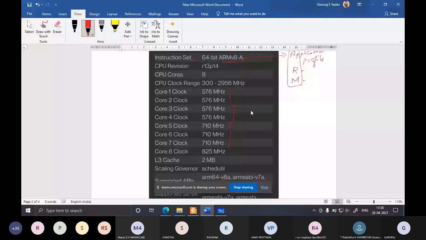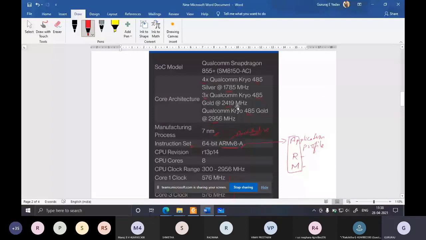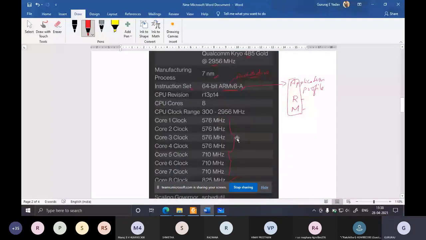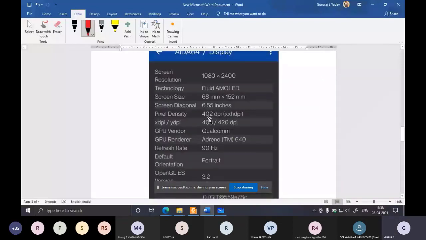Please install this application and check this. There are n number of such applications. You can install any one, but try AIDA64 from your Play Store. You will also get other information, like information regarding the display: how many pixels per inch there are, what the size of your display is, then the refresh rate.